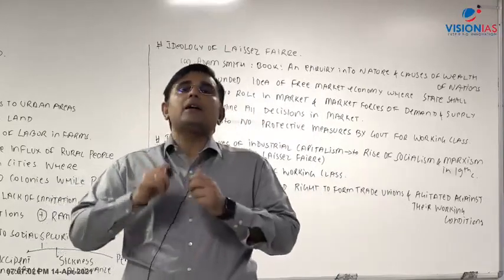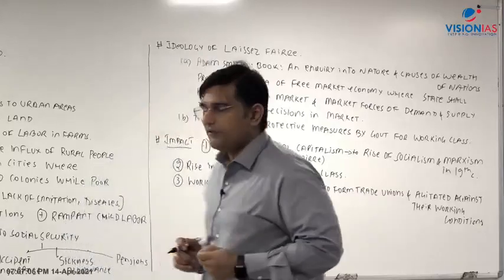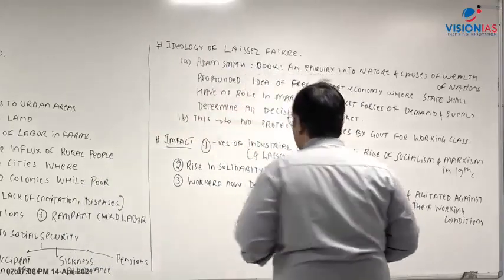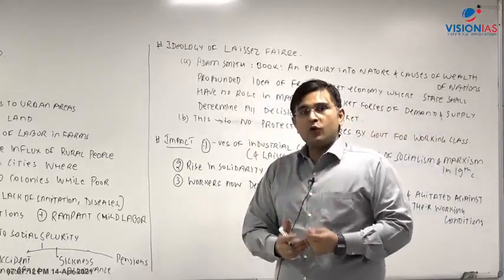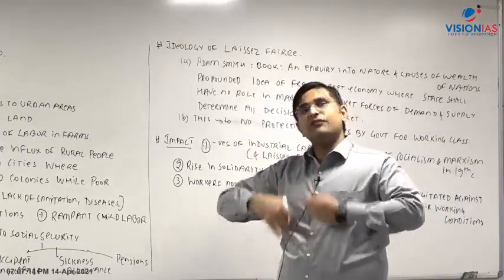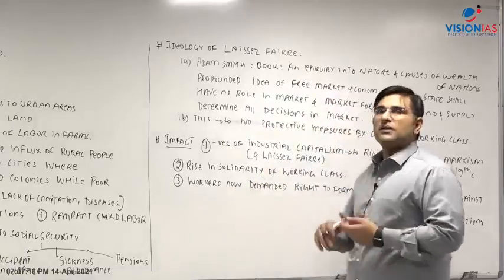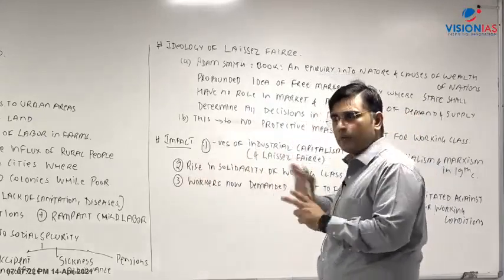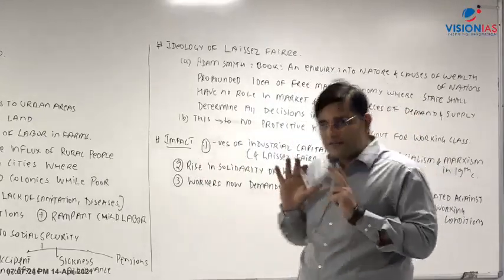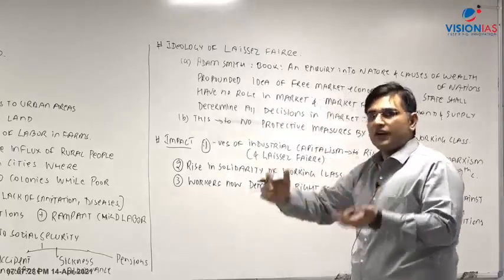and the state started to intervene for the first time in favor of the working class. Why? Because they were threatened by the workers, that if these workers come down to a revolt, then capitalism itself will be threatened. There will be socialism, there can be Marxism. So although Marxism comes into the picture around the 1850s, the government, threatened by the workers, starts intervening.